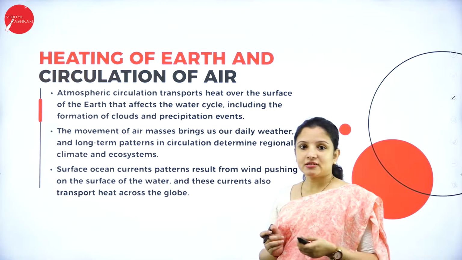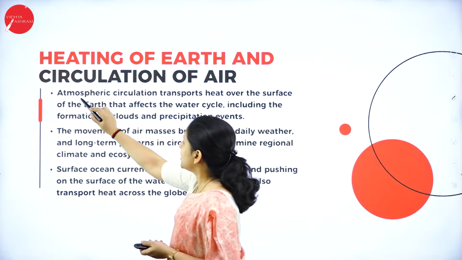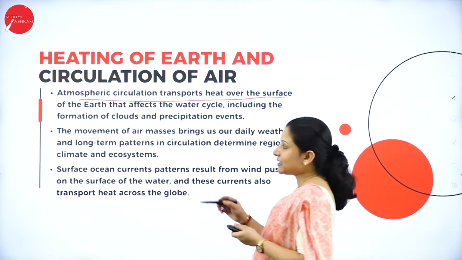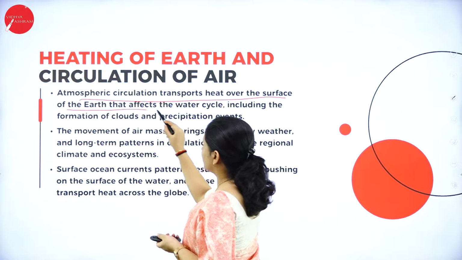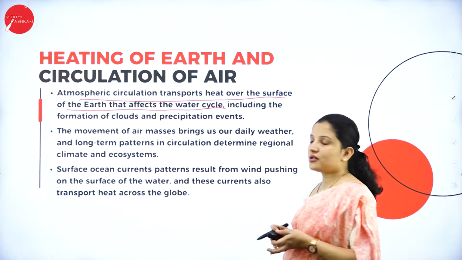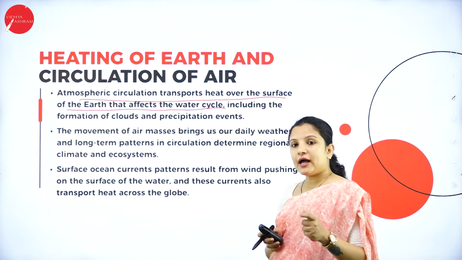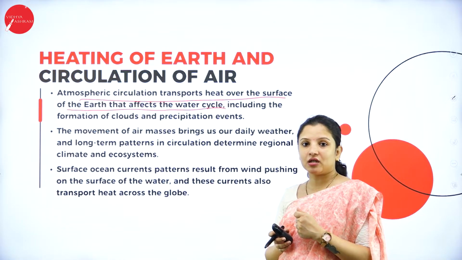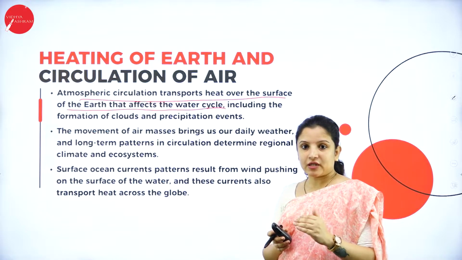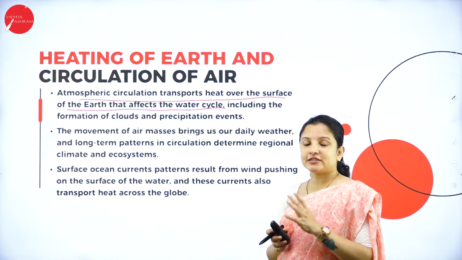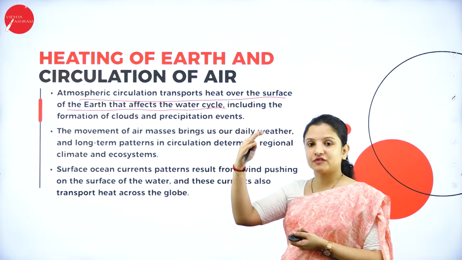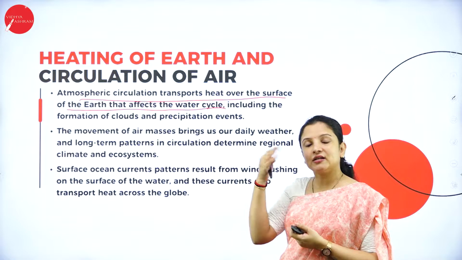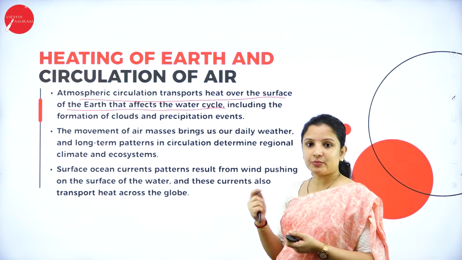Next, atmospheric circulation transports heat over the surface of the earth, and when this heat is transported over the surface of the earth, it will affect the water cycle, because what happens when there is too much heat circulating in the earth? Evaporation of the water will occur, right? So when the water evaporates, it will escape into the atmosphere, there it will start to form the clouds, and those clouds will condense and come down as rain, which is nothing but precipitation.